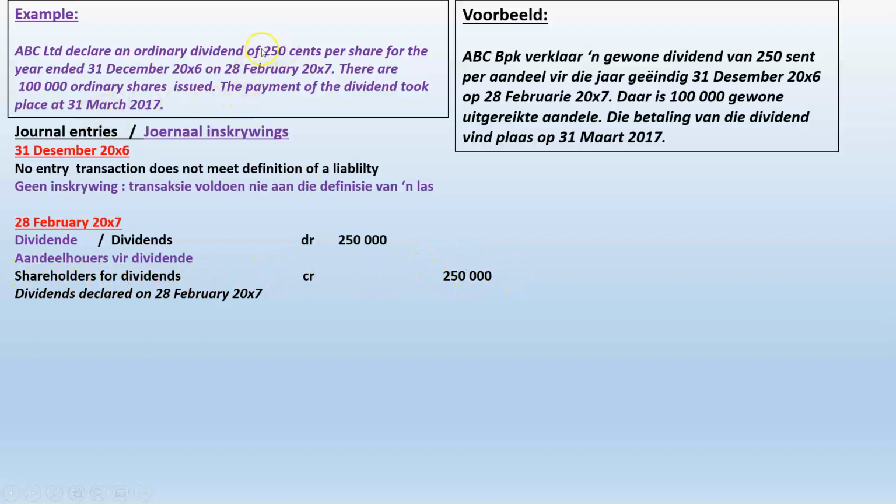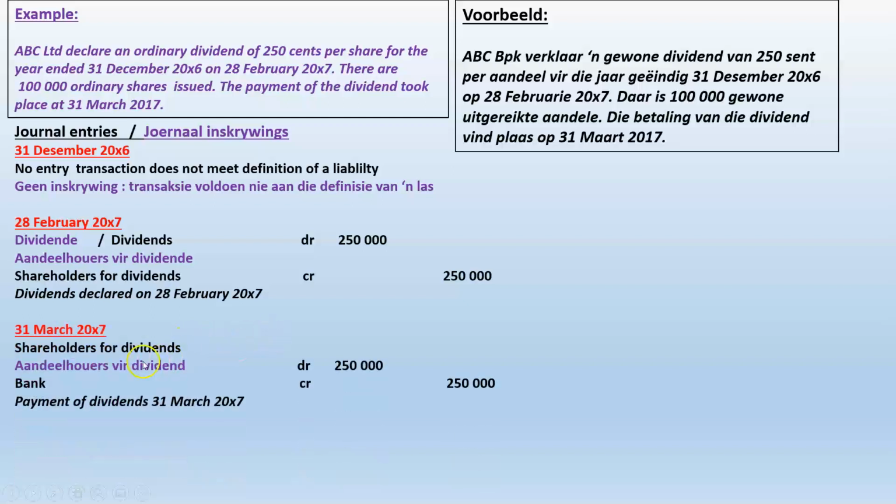And that equals 250 cents times 100,000 ordinary shares. That gives us then 250,000 Rand. What happens on the 31st of March? Well, on the 31st of March, the actual payment takes place. So then I'm going to debit my liability account, shareholders for dividends, and I'm going to credit bank with 250,000.